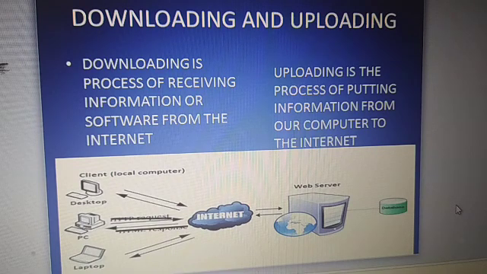Today we have done till the topic of downloading and uploading. In the next video we will start about the browser, the Google Chrome browser. We will discuss the Google Chrome browser.